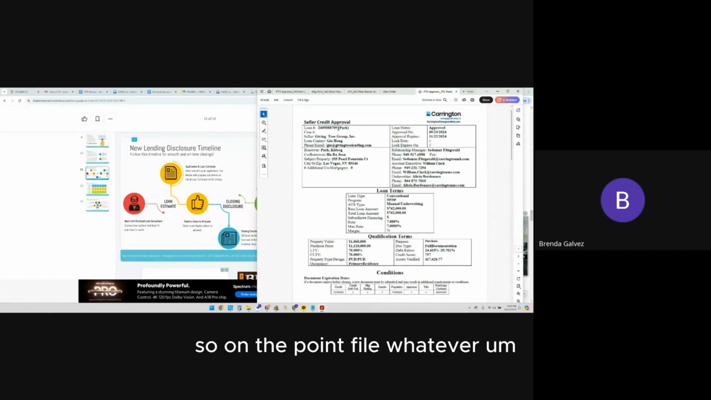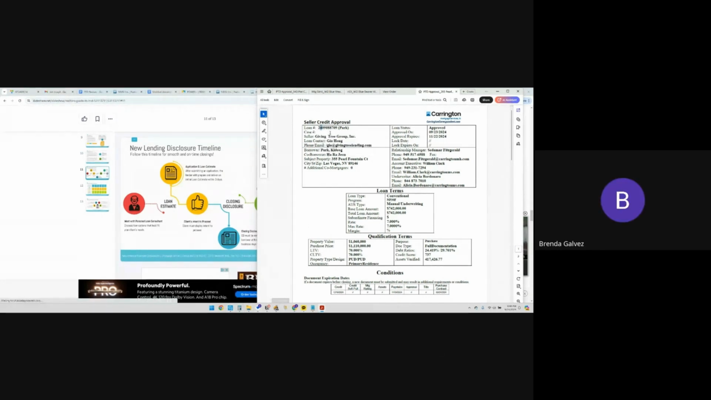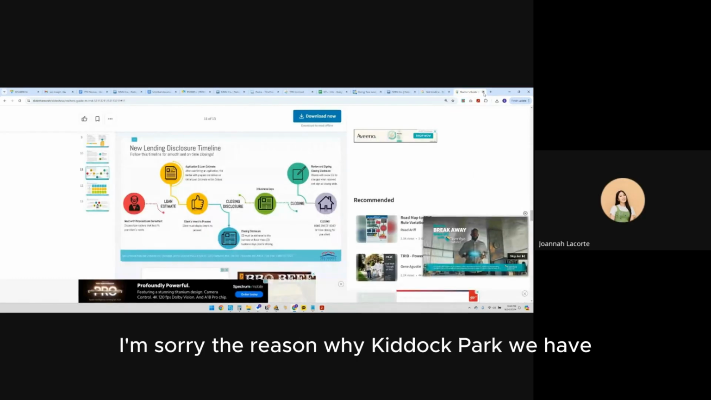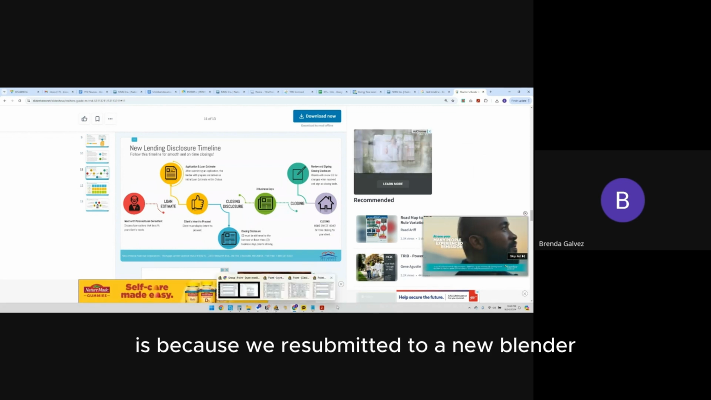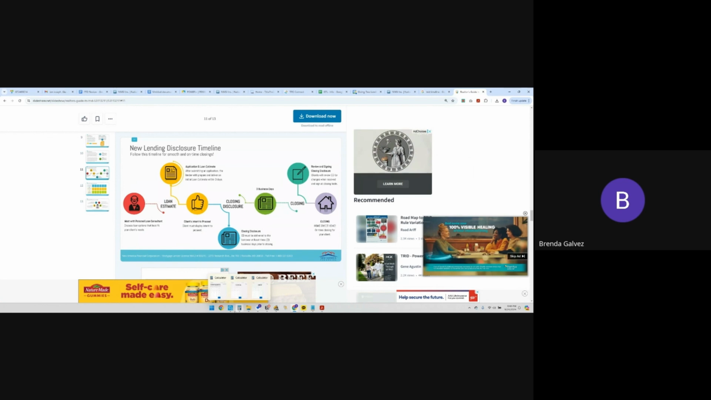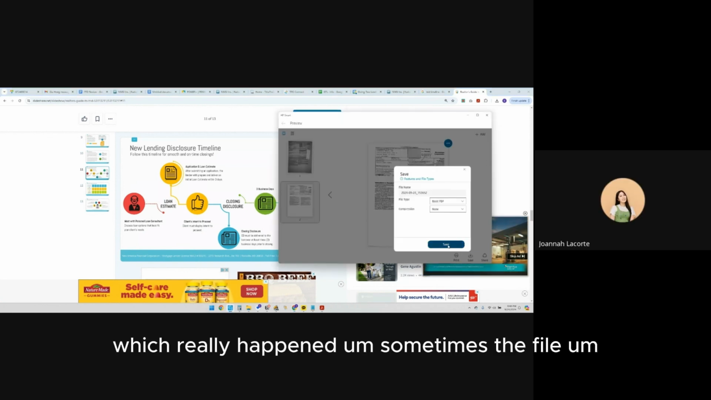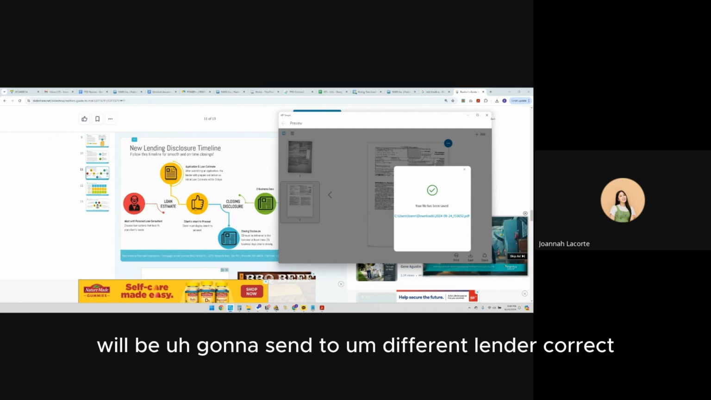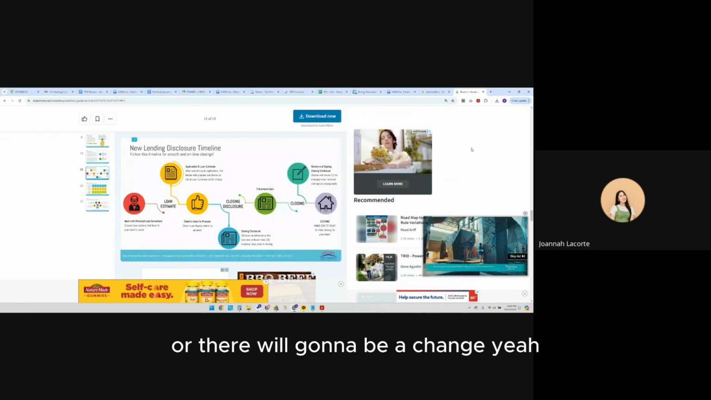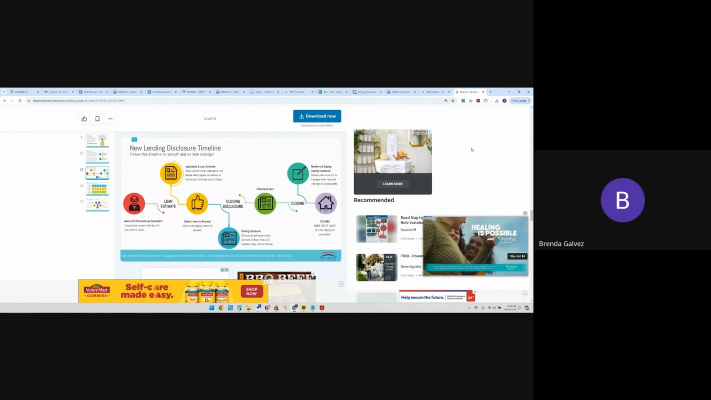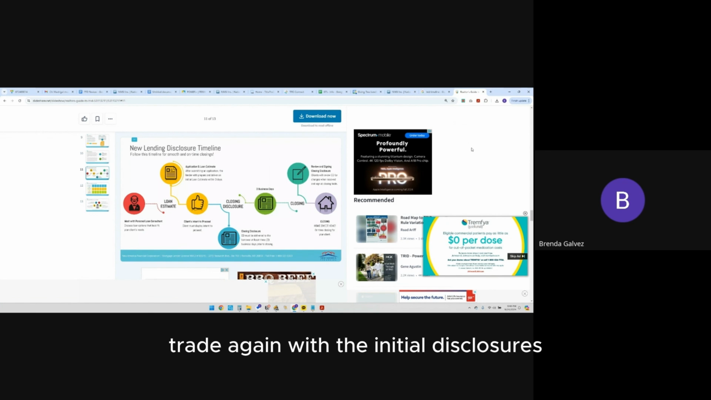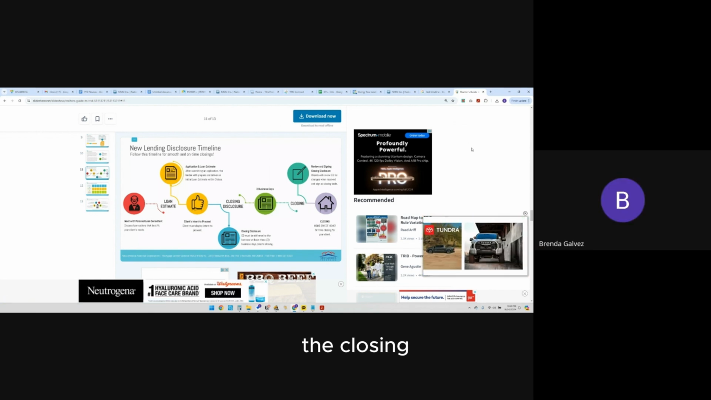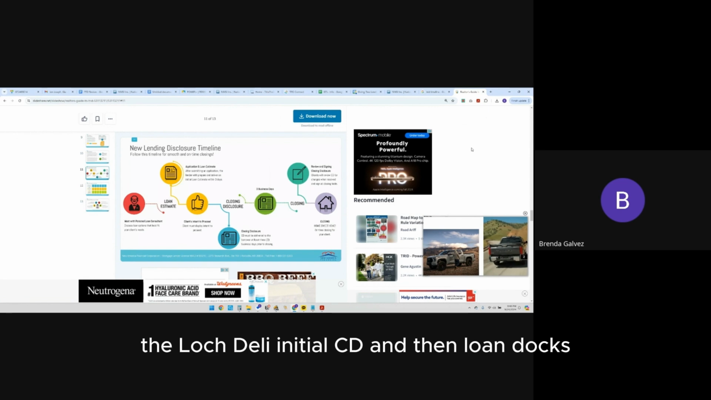Whatever you're working on, you need to work on the Calyx Point file ending in 709 for the new lock delete. The reason why Kidoc Park we're sending out two lock deletes is because we resubmitted to a new lender. Sometimes the file will be sent to a different lender, correct? Yes. If it gets changed to a different lender, then we have to start the TRID process again with the initial disclosures, the closing, the lock delete, initial CD, and then loan docs.